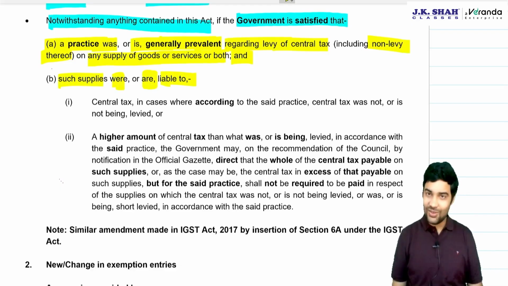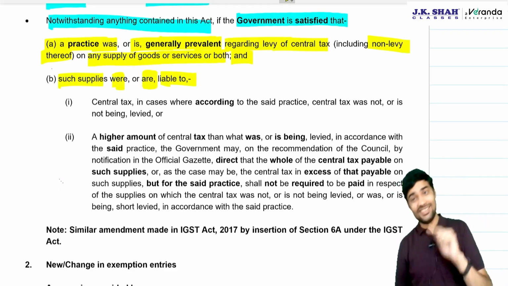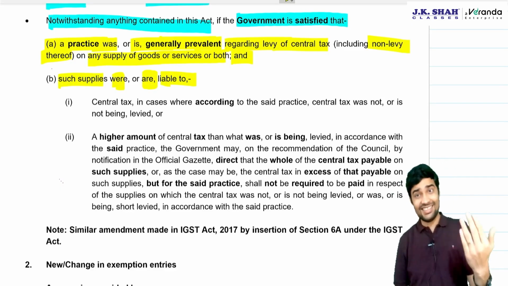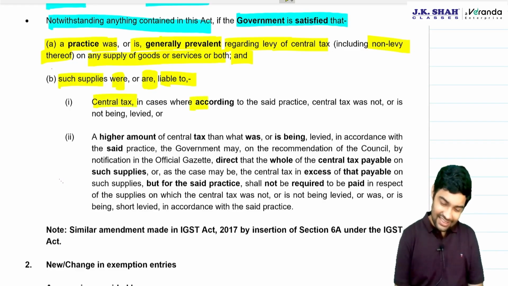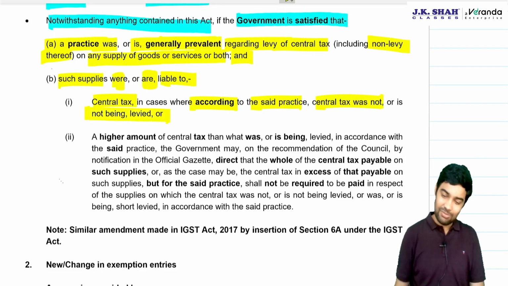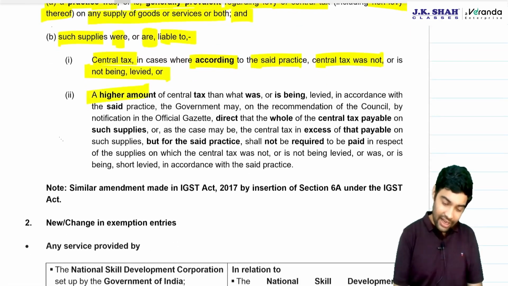The entire industry was saying no GST, but there was GST applicable, or there was a higher GST. They were liable to central tax in cases where, according to the said practice, central tax was not or is not being levied, or a higher amount of central tax than what was or is being levied in accordance with the said practice.